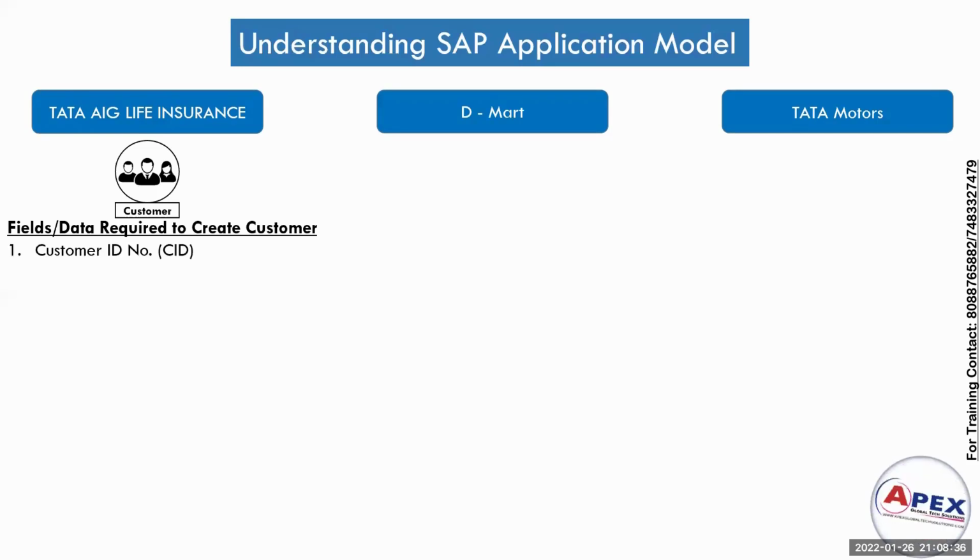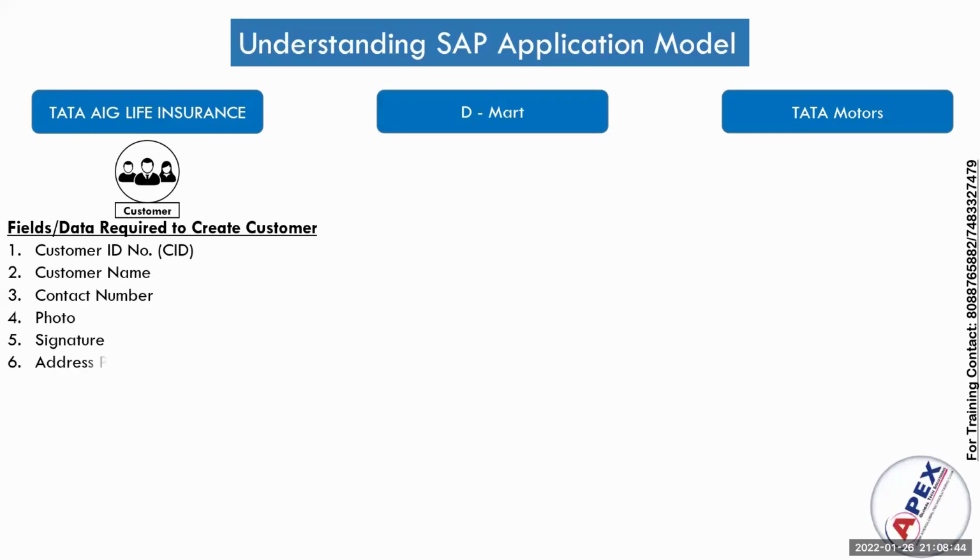They require customer ID, the identification number, customer name, contact number, photo, signature, address proof. That is nothing but what we call fields in SAP. Age proof also they require because they are the insurance company.